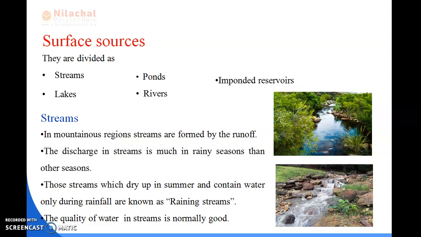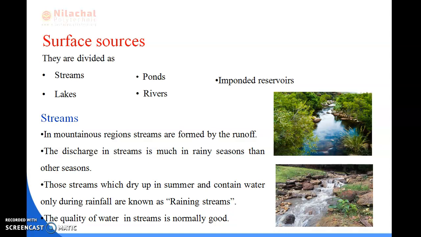These can be removed by filtration or settling tanks. These are the suspended impurities, and the dissolved impurities also require treatment.